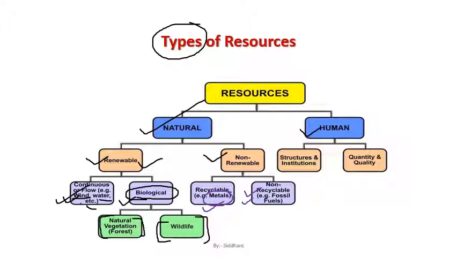Now you might be confused with the word, that since it is written non-renewable, how can it be recycled. So friends, please be careful that recyclable means the product which we have acquired already, like metals. They are limited in quantity in the society, or on the surface of the earth.